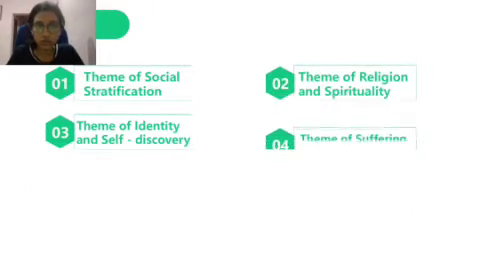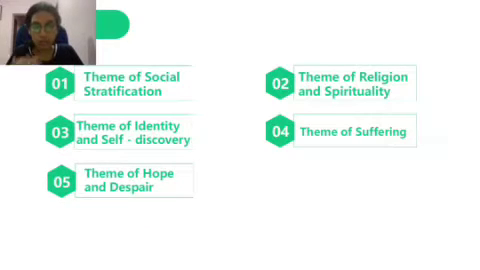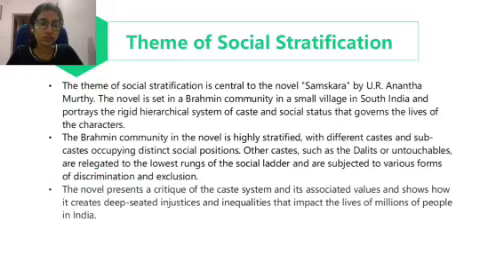So moving on, there are mainly five themes in this novel: the theme of social stratification, the theme of religion and spirituality, the theme of identity and self-discovery, the theme of suffering, and the theme of hope and despair. Moving on to the first theme, that is the theme of social stratification.